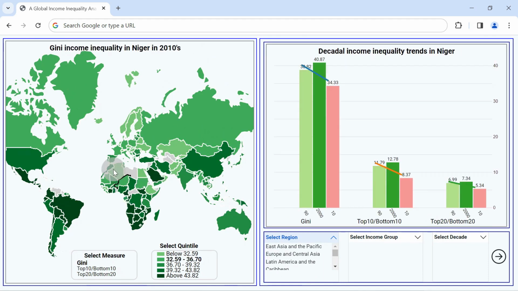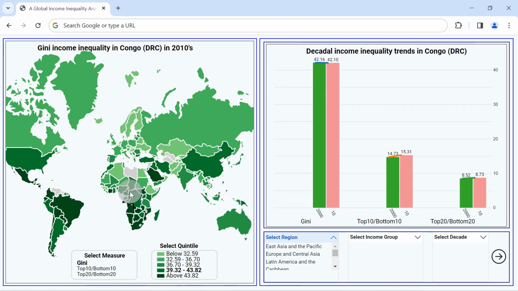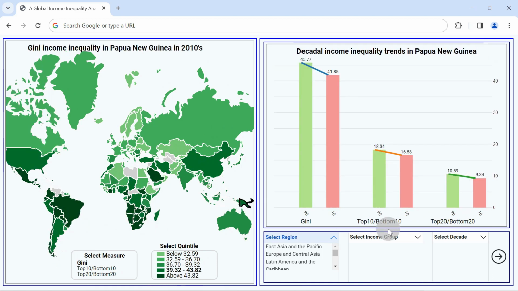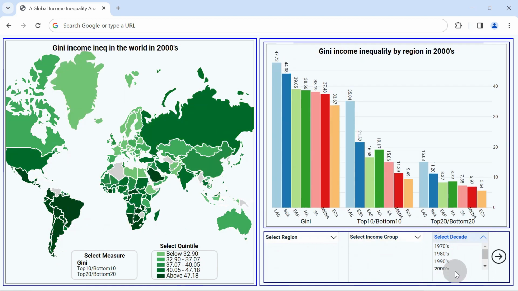In this project, we analyzed global income inequality and provided policy recommendations. In the next one, we will conduct a global analysis of job engagement and disengagement rates.